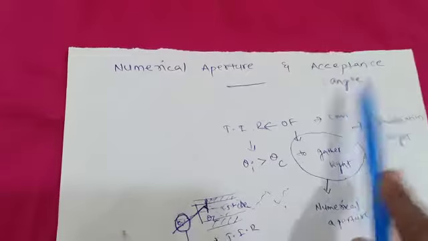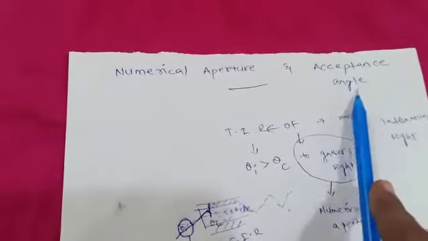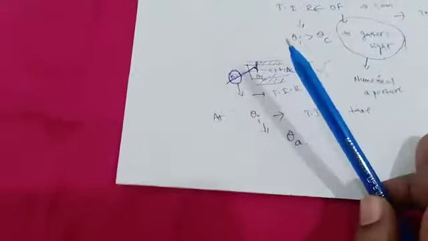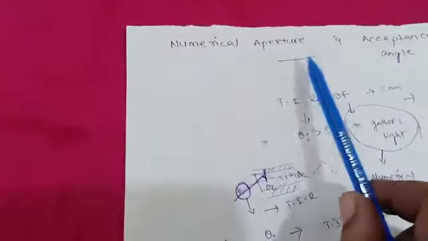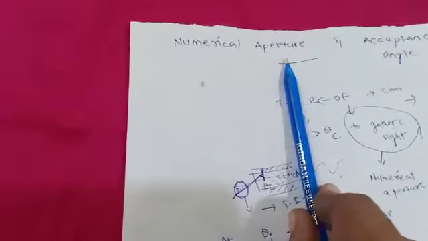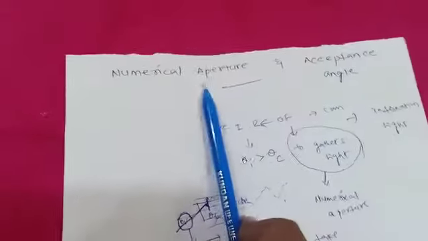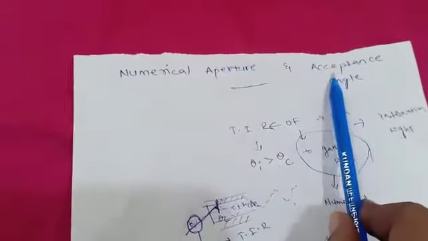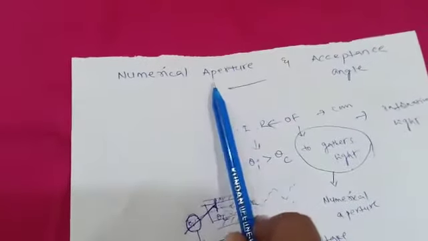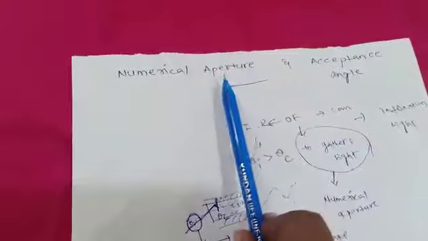First of all, we must launch or make the light incident at the acceptance angle, then only the light suffers total internal reflection. Next one. The optical fiber must possess the capacity to gather the light. That light gathering capacity is known as the numerical aperture. So these two parameters are very important for an optical fiber: one is the acceptance angle, another one is the numerical aperture. So first we calculate the numerical aperture.